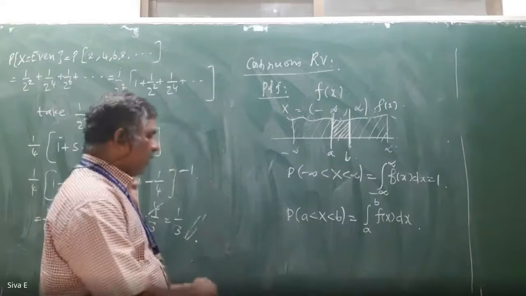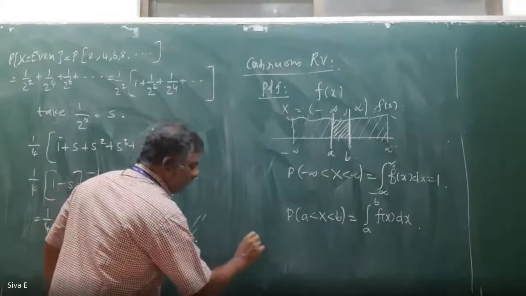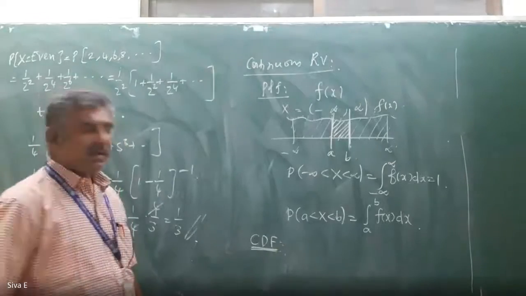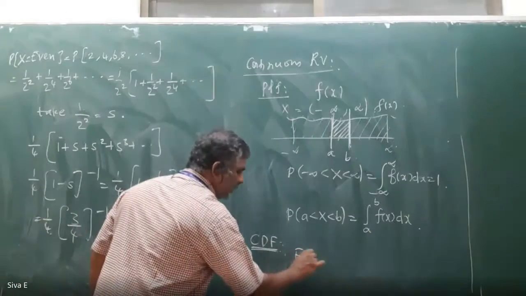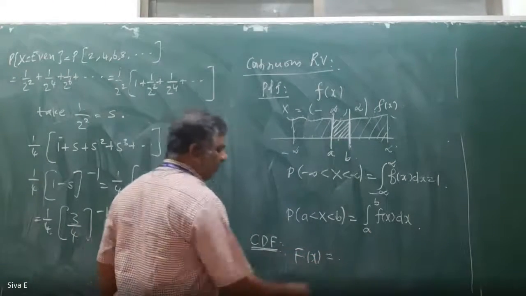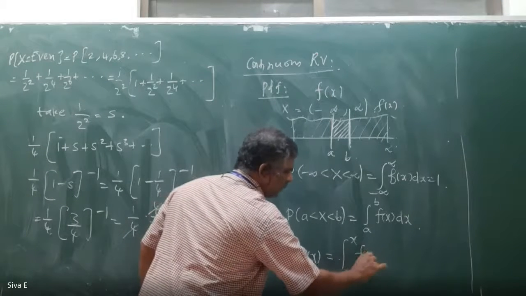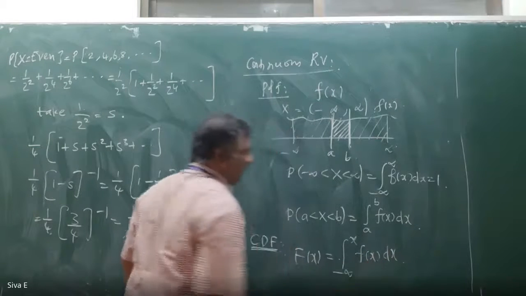Keep in mind, only the total integral is equal to 1. Now, what is the cumulative distribution function? Capital F of x equals the integral from minus infinity to x of f of x dx. I am writing all the formulas one by one.